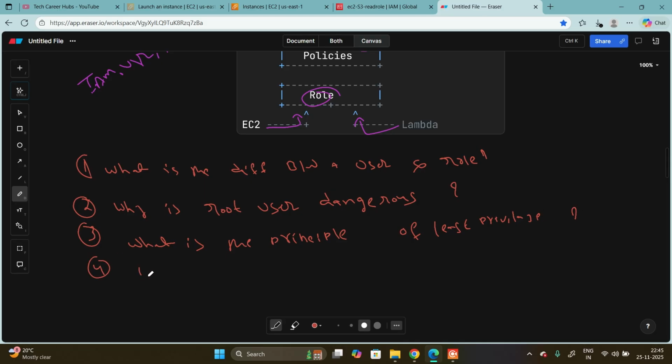And last question: what is the purpose of a group? This is your fourth question. These are all your tasks. You need to research these questions and know the answers. This will help you in your interviews also.